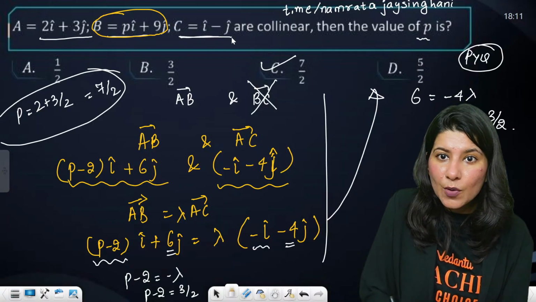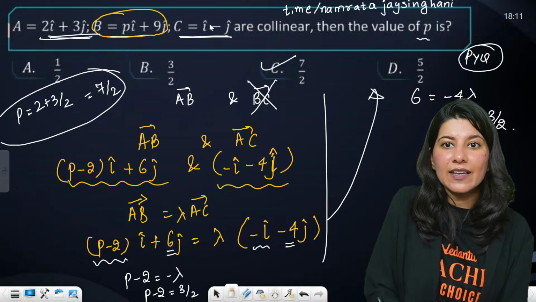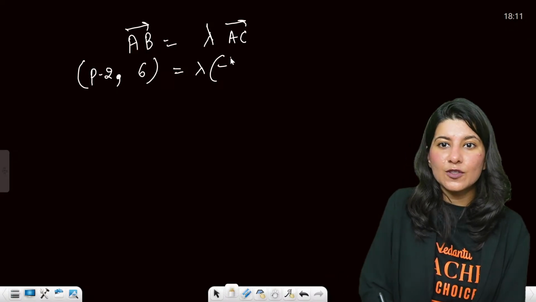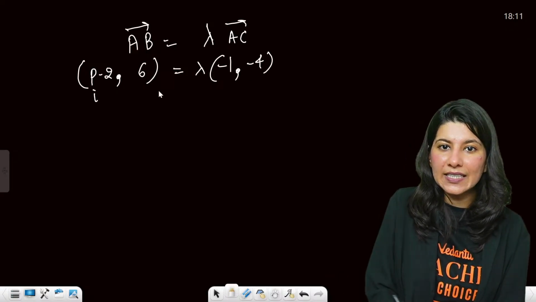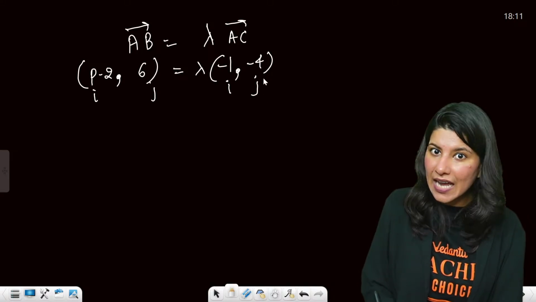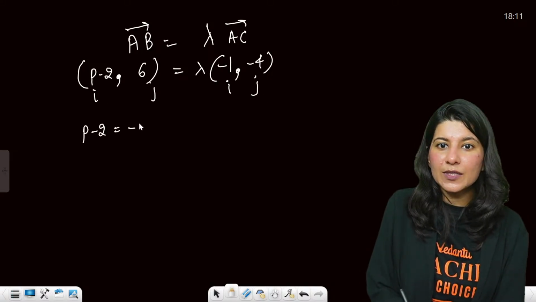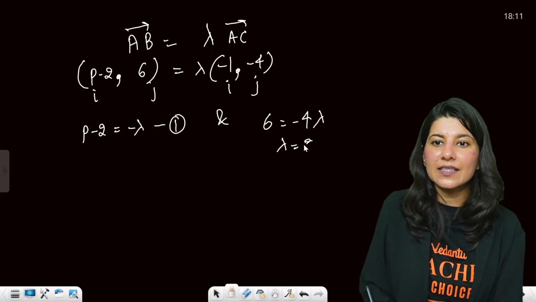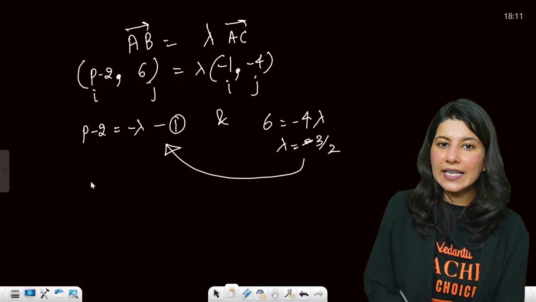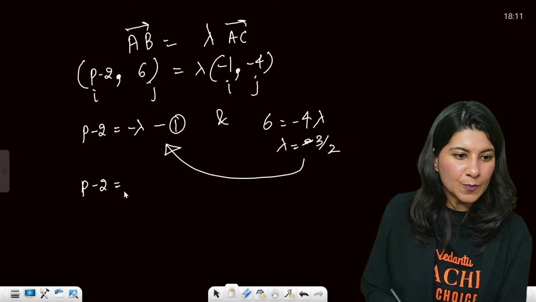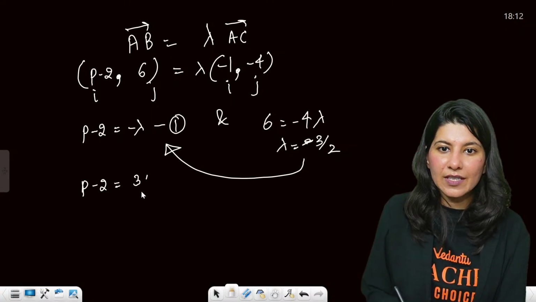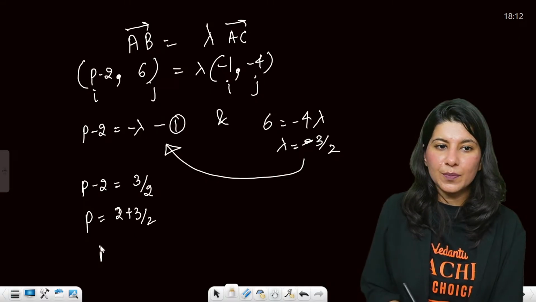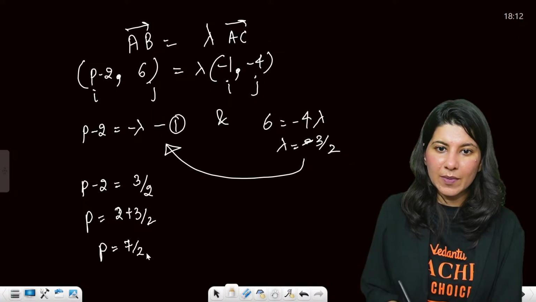Now AC vector is what? C minus A. So 1 minus 2 is minus 1, and minus 1 minus 3 is minus 4. So minus 1 comma minus 4, again this is i, this is j. Now we are comparing the corresponding components. So P minus 2 equals minus lambda first, and 6 equals minus 4 lambda. So lambda is minus 3 by 2 from here. You put it here. P minus 2 is equal to what? You are going to get 3 by 2. P equals 2 plus 3 by 2, so P will be equal to 7 by 2.